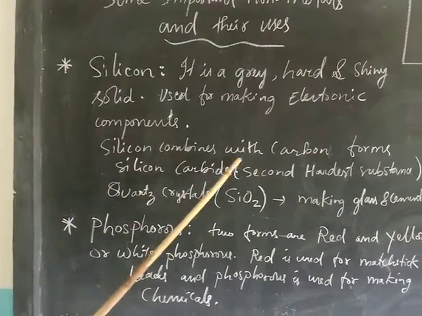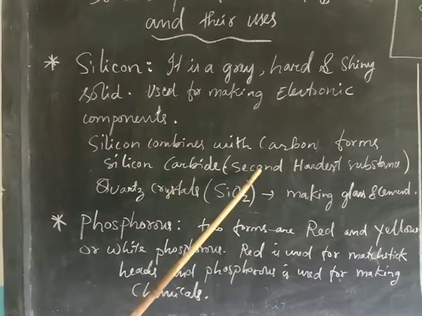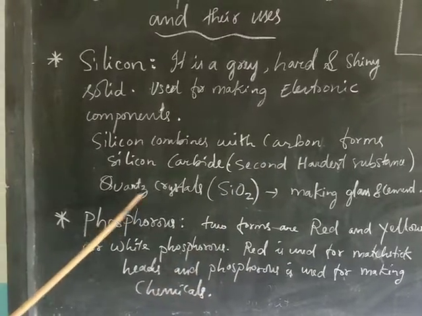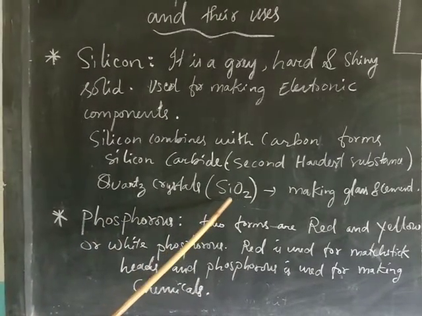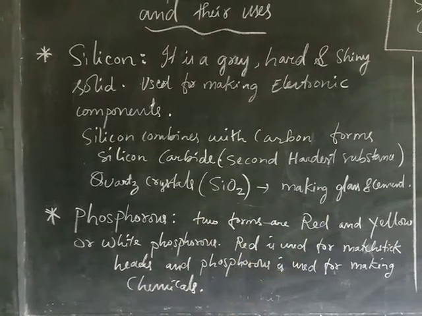Silicon combines with carbon to form silicon carbide. That is the second hardest substance next to diamond. Quartz crystal, SiO2, silicon dioxide. It is used for making glass and cements.